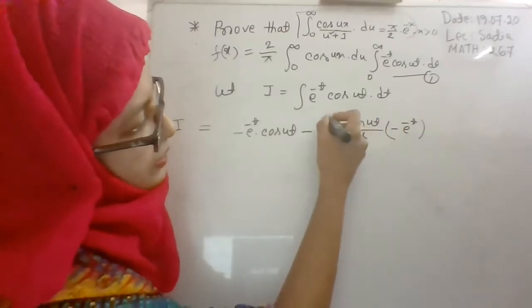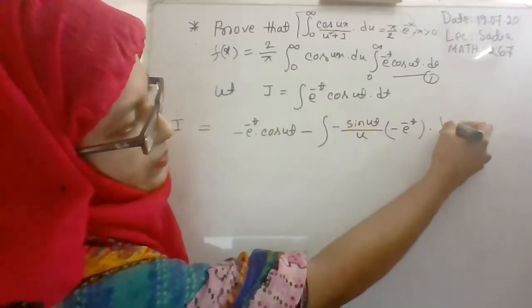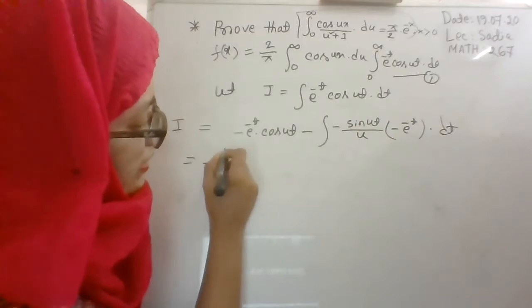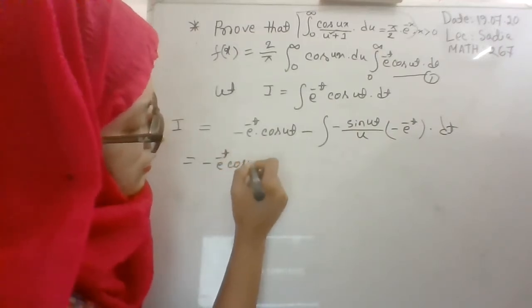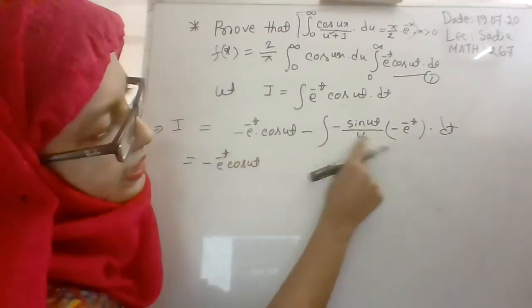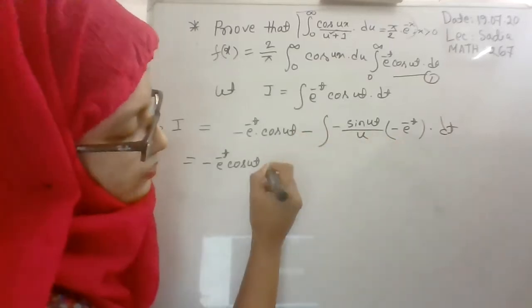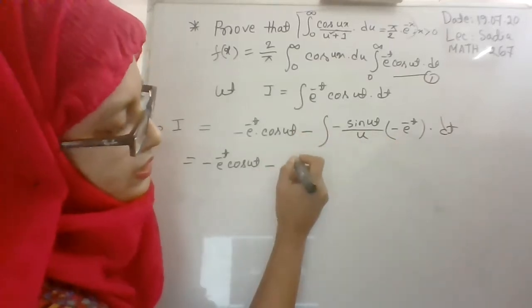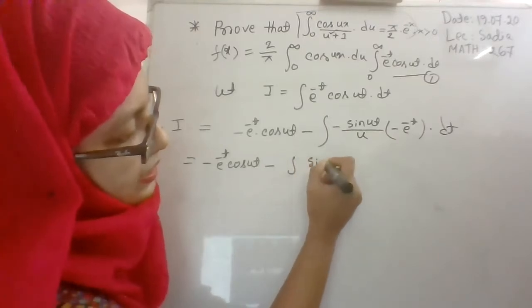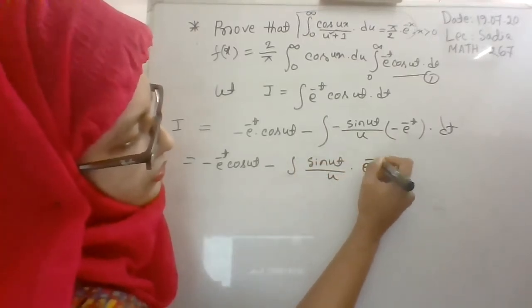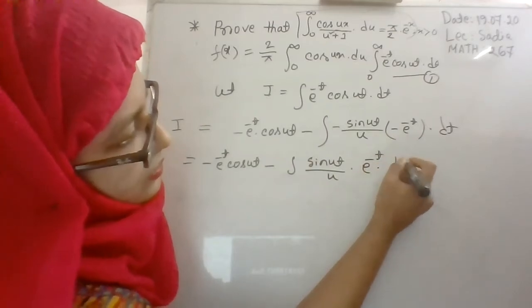There is a whole integration with respect to t. So we get minus e to the power minus t cos ut. Here there is a negative sign, and three negative signs will be negative: the integration of sin ut divided by u into e to the power minus t into dt.